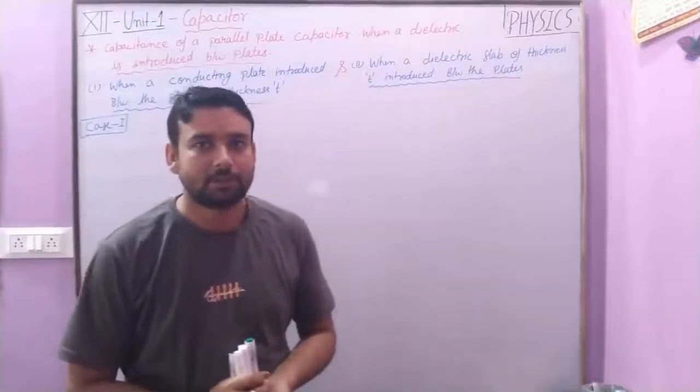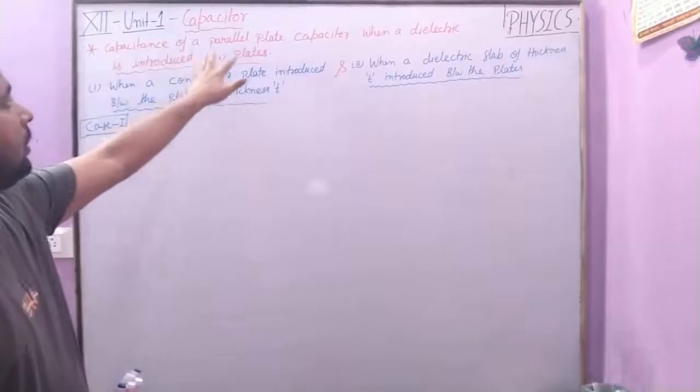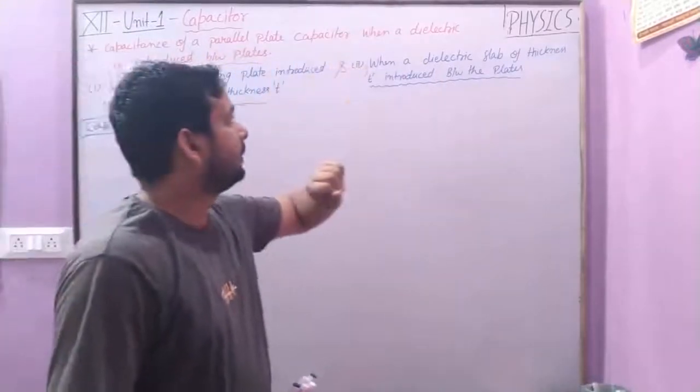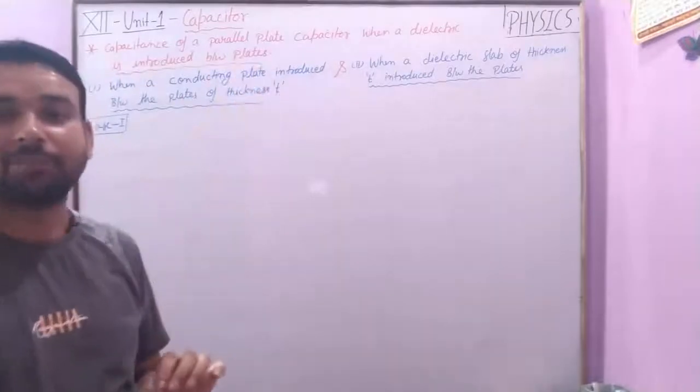Yes, students, the next topic is the capacitance of a parallel plate capacitor when a dielectric is introduced between the plates.